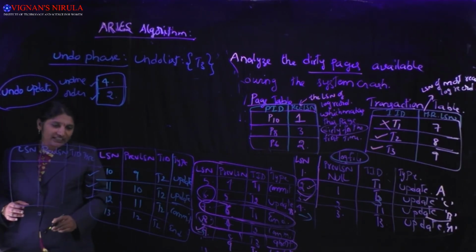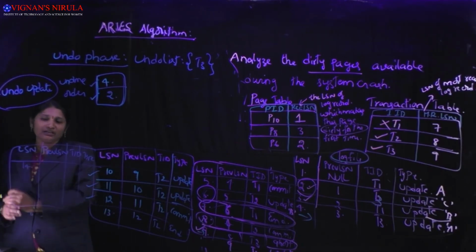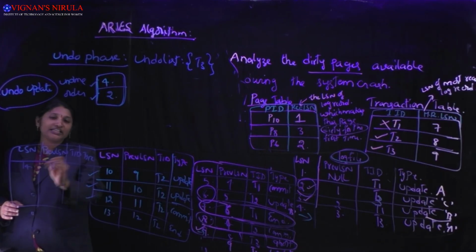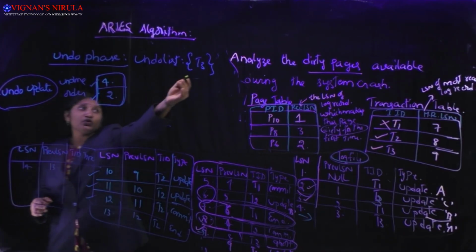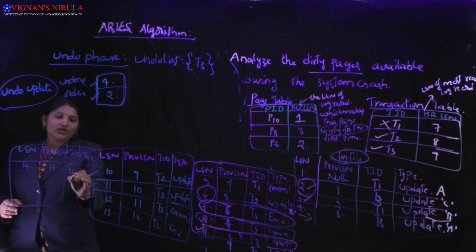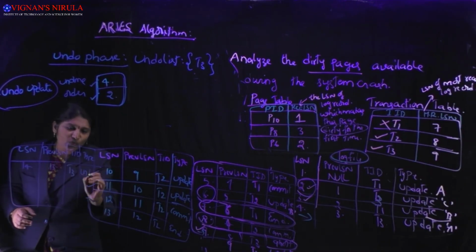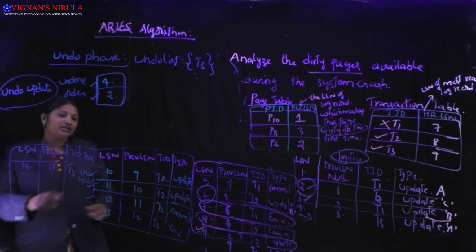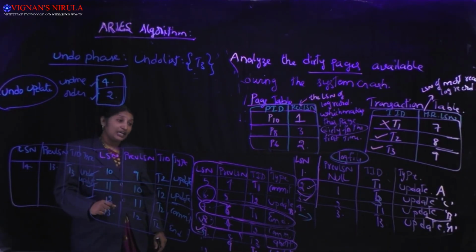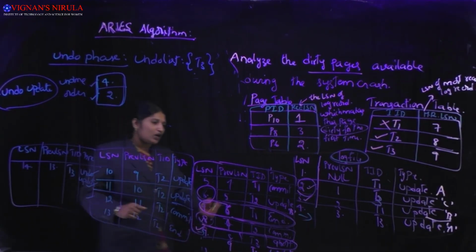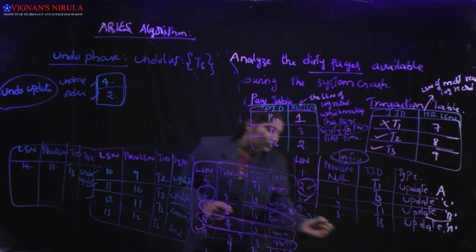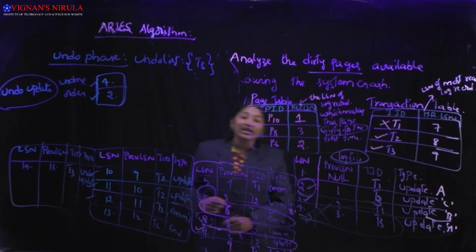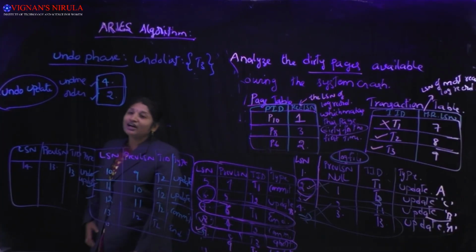Already we have completed 13. The next one is 14. What is the previous LSN? 13. What is the transaction that is undoing? T3. What is the type here? Undo update. That means we are undoing an update written by T3. We now cancel the actions of 4 first. Next we should cancel the actions of 2. That is about your undo phase.